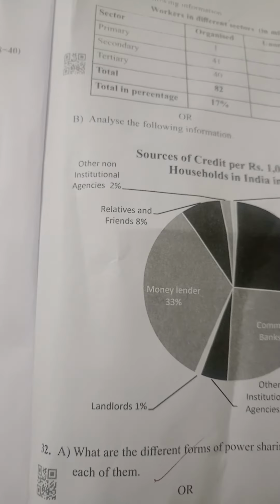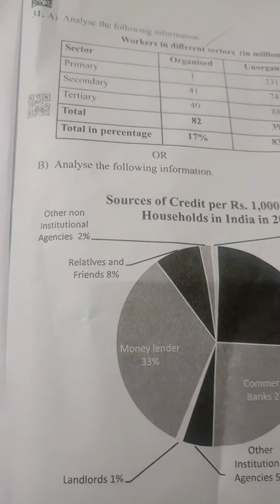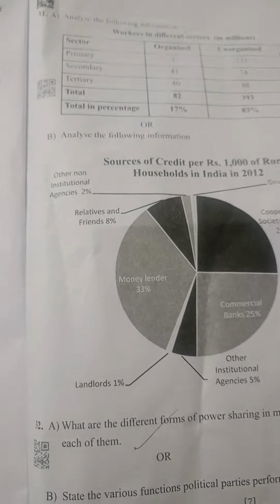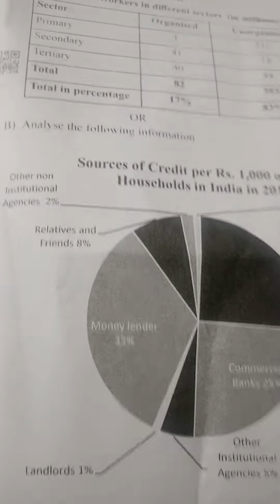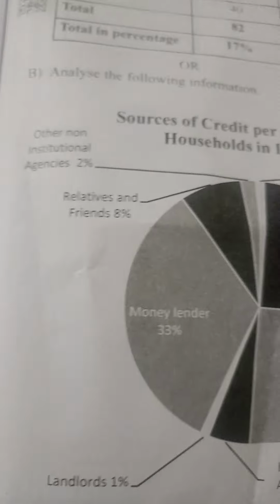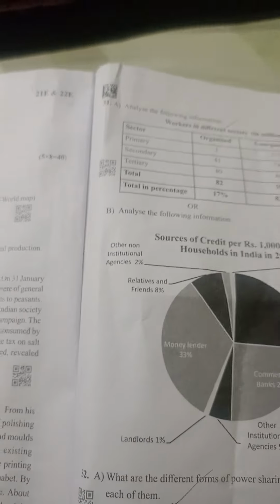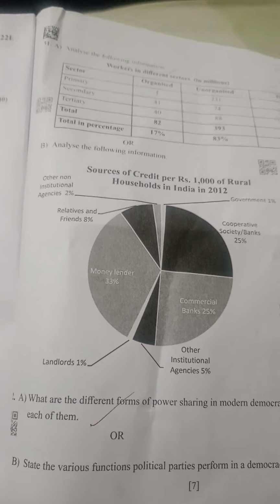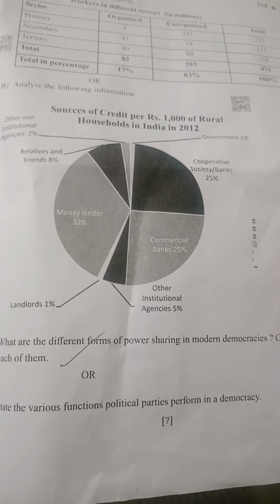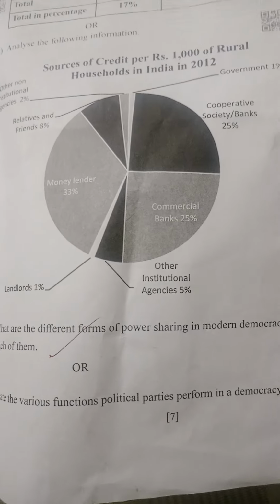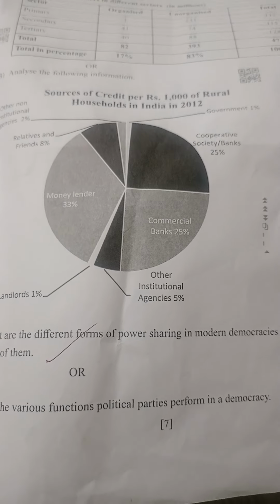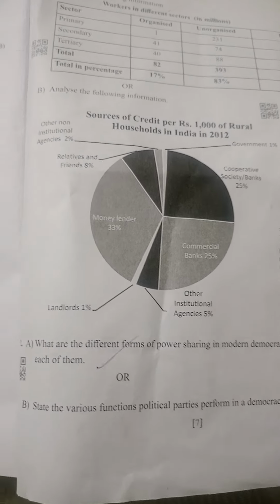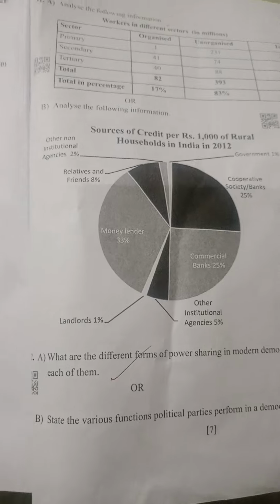State various functions of political parties in democracy. To write this, I would like to say the side headings of this answer. The various functions of political parties in democracy: contest elections. As you know, political parties contest elections. For that, you have to write 1 or 2 points. Put forward different policies and programs for the well-being of the people. So you have to write 1 or 2 points for that.